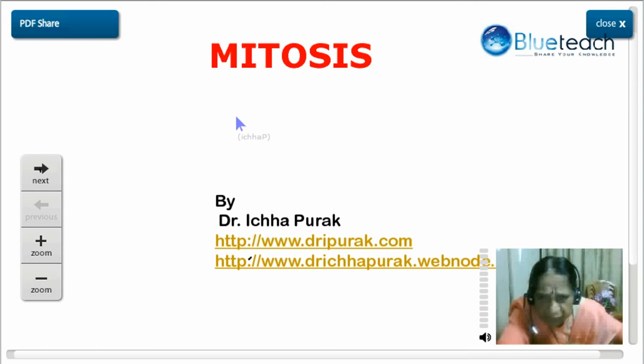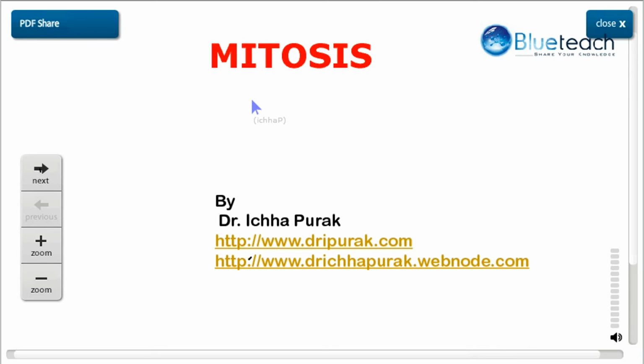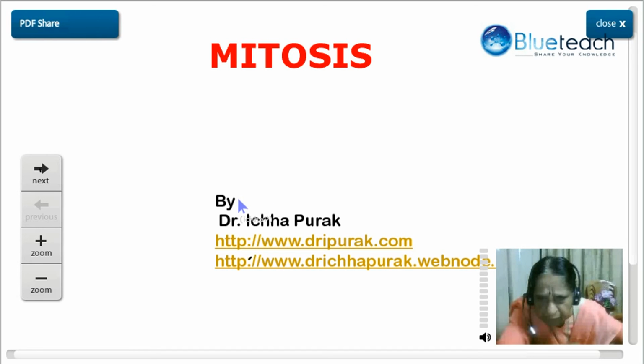Cytokinesis is the division of cytoplasm. Division of cytoplasm takes place by invagination from two sides which proceeds towards the center, forming a cell plate which divides the parent cell into two daughter cells. In animal cells, cytoplasm is divided either by furrowing or by clustering of microtubules in the center, which fuse with each other to form a continuous plate. In plant cells, invagination starts from the periphery and meets in the center, forming the cell plate.